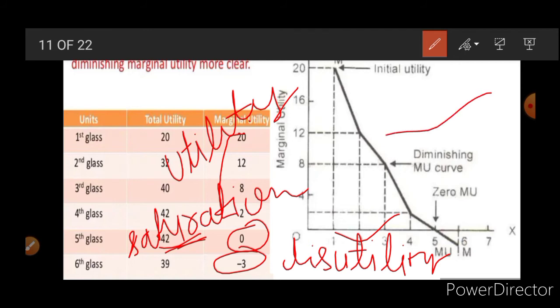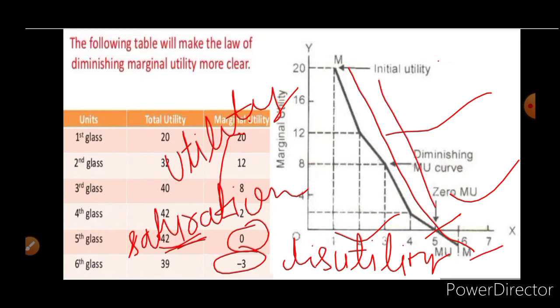So here you can see MU is downward sloping. Here MU is 0, here it is negative, and before that it is falling but positive.